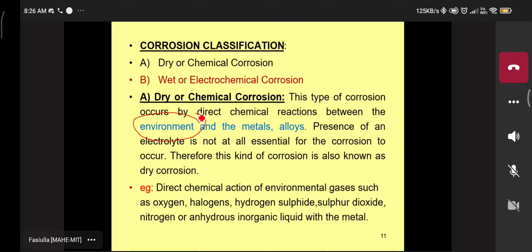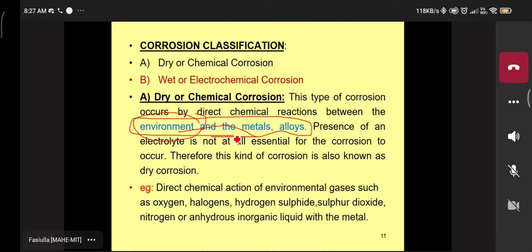The chemical reactions that have been done in the given environment, some different types of gases are available in the given atmosphere: carbon dioxide, hydrogen sulfide, nitrogen oxide, or any other gases. Those gases in the environment may be acidic or basic. Different types of gases, elements, or compounds are available in the given atmosphere. They can react with the metal or alloys. That type of reaction is known as dry corrosion.